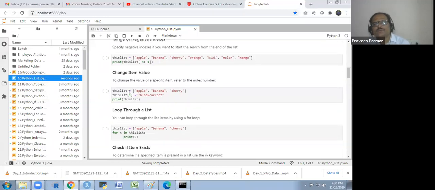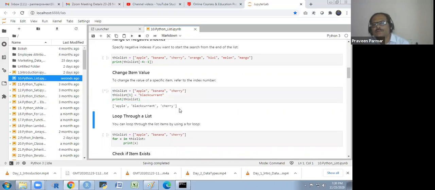Now I want to change the item value. So this is the list of apple, banana, and cherry, and I want to change the first item. First item is banana, at the first index. Now I want to write black currant instead of banana, and I print this list. So it is black currant now instead of banana. Got it?